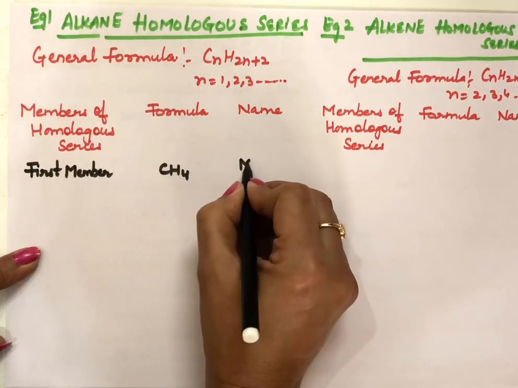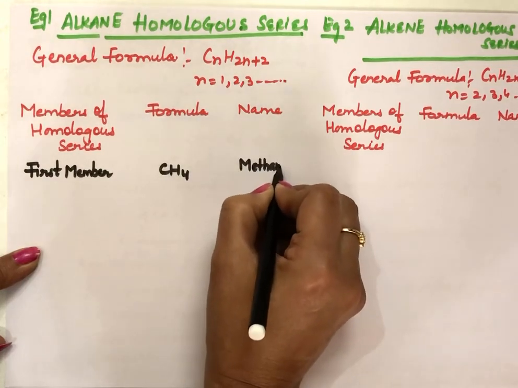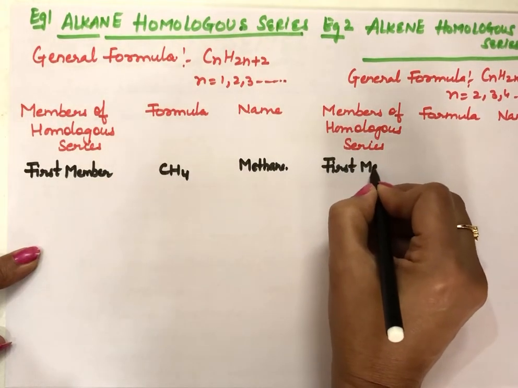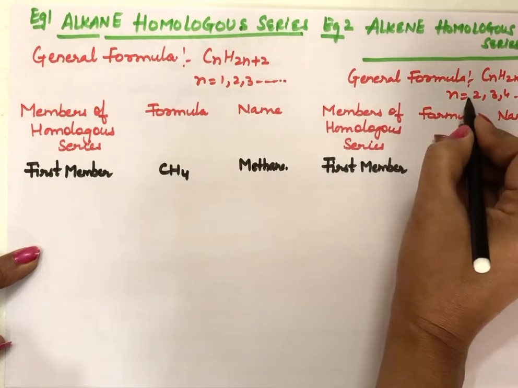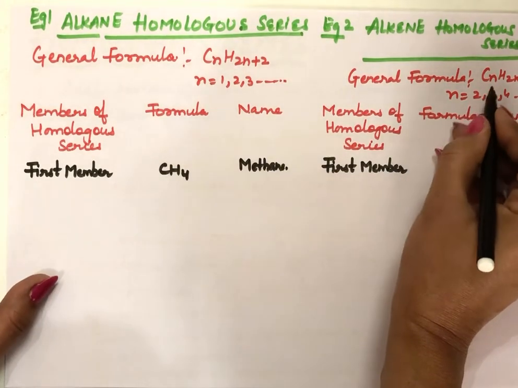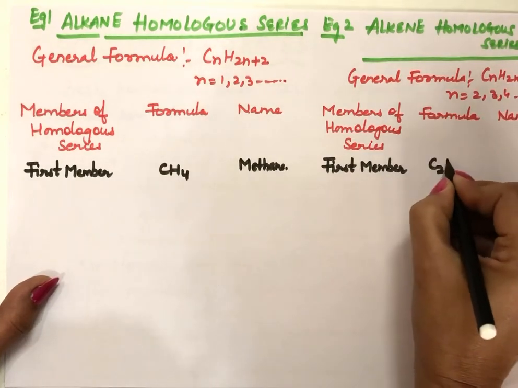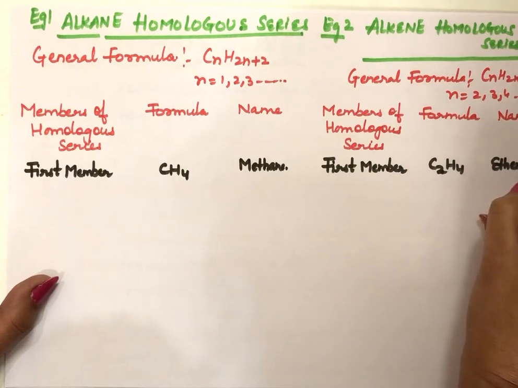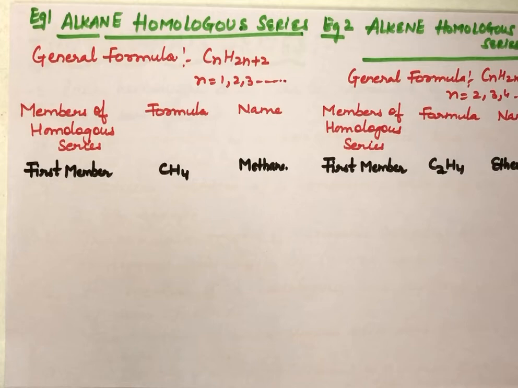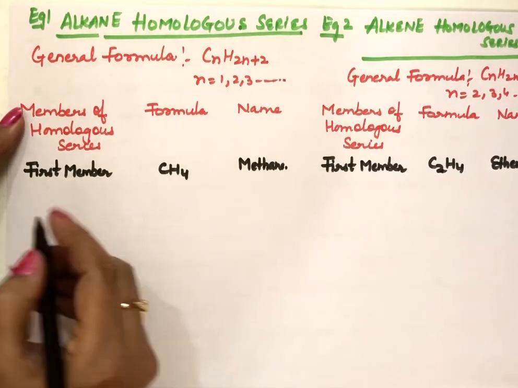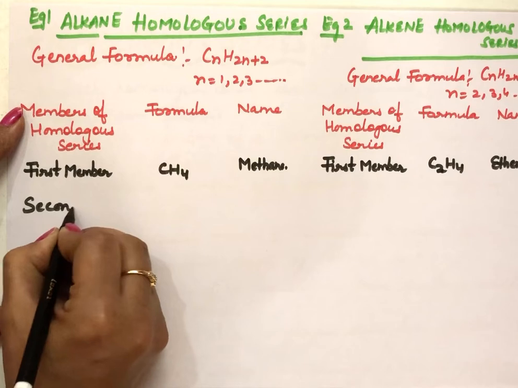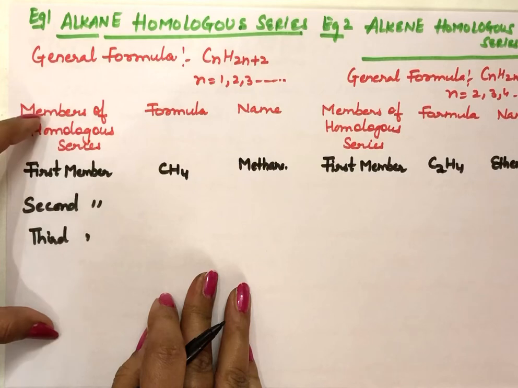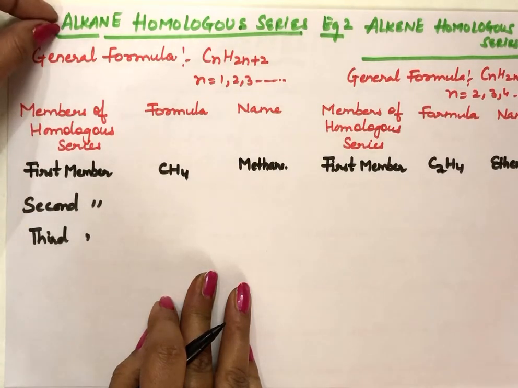One carbon atom, name is methane. And in this case, the first member we will get when we fill n value as 2, because n starts from 2 here. So when we fill n as 2, this becomes C2H4. And name is 2 carbon atom is eth, but after this we will add ene here. So that one will be the name of the first member of alkene series. Similarly, we can write the second member, third member and the fourth member and so on.